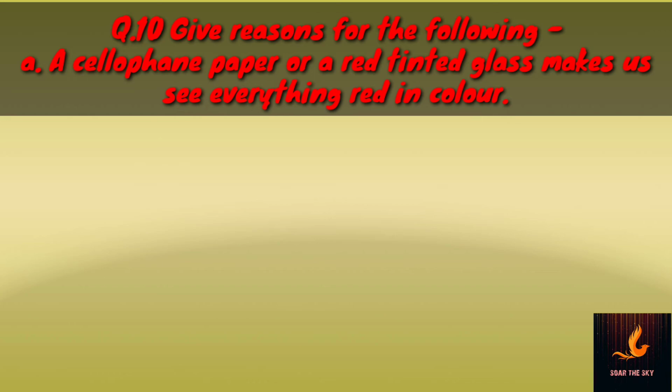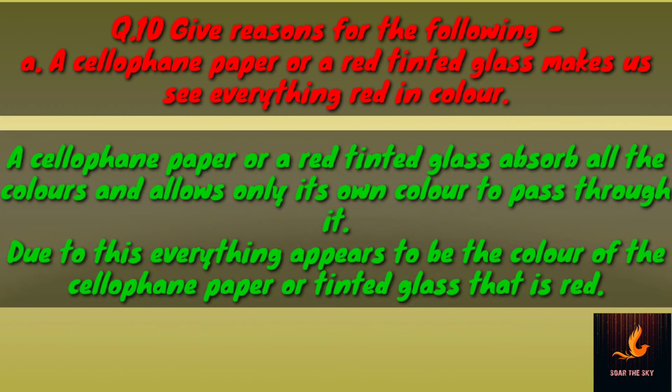The answer is any filter, be it a red tinted glass or a red cellophane paper, absorbs all the colors and only allows its own color to pass through it. That's why only that color of light is passed, whereas the rest of the colors of white light are absorbed within that particular filter, and we get to see only red things through it.